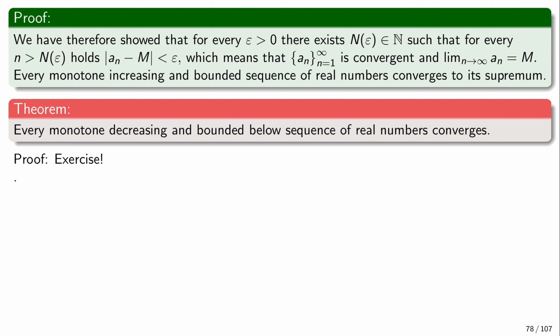That is, if you ever so slightly increase it, it will fail to be a lower bound, and there will be a number smaller than the lower bound. So you need to follow exactly the same steps, but for the infimum instead of supremum, right? So if you have a sequence that is monotonically decreasing and bounded from below, then it has an infimum. And then for this infimum, you do exactly the same steps. So, yeah. Maybe I'll add some comments about this, but it's a really good exercise for you to do. Okay,